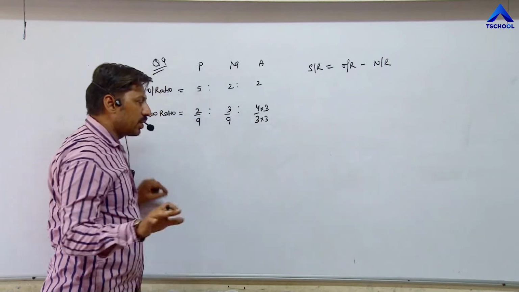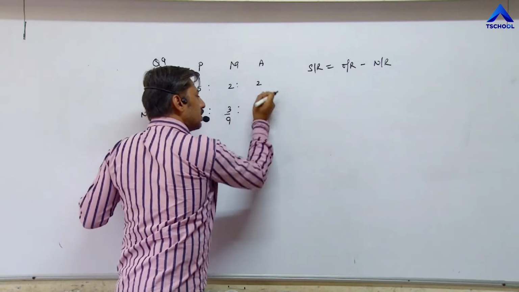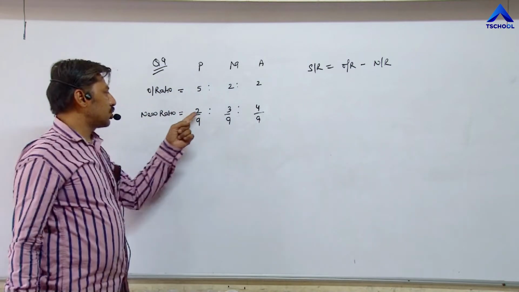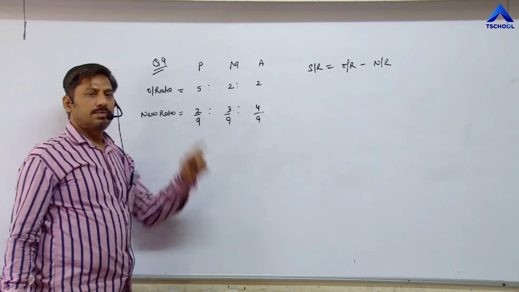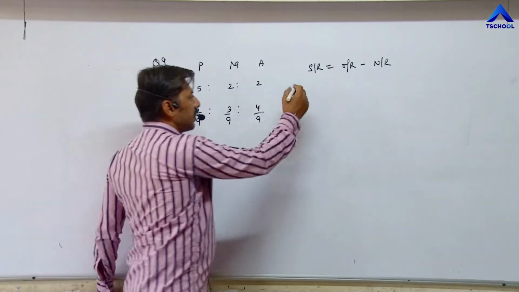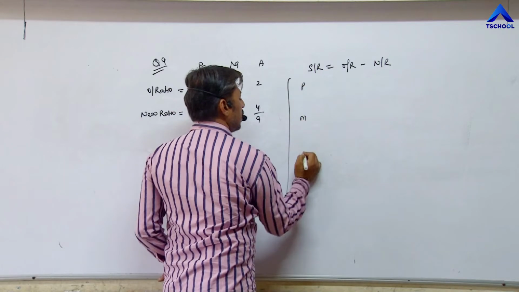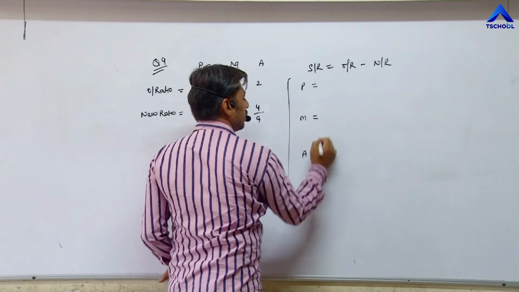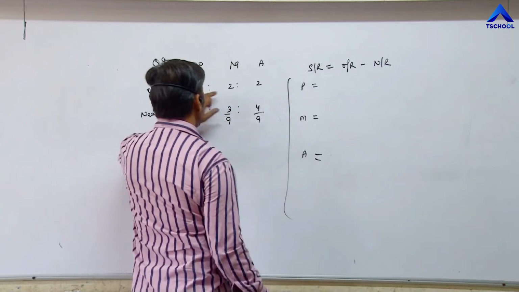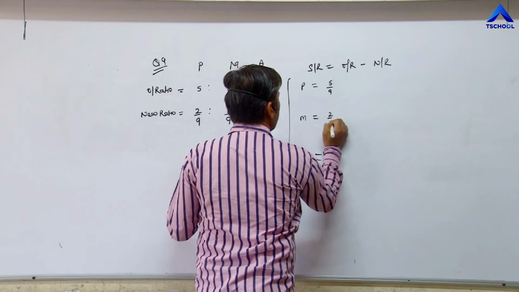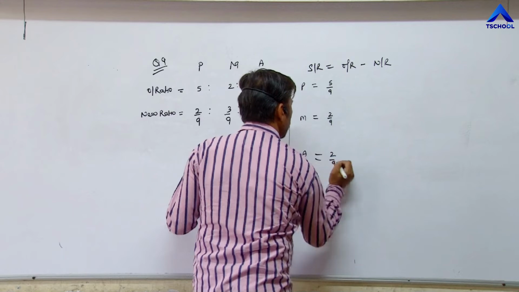But right now in this question the denominator is equal in all the cases, that's why there is no problem. So the ratio is 2 is to 3 is to 4. Now you can calculate the sacrificing ratio for P, M and A. The old ratio is 5 to 2 to 2, total 9, so 5 upon 9, then 2 upon 9, then again 2 upon 9.